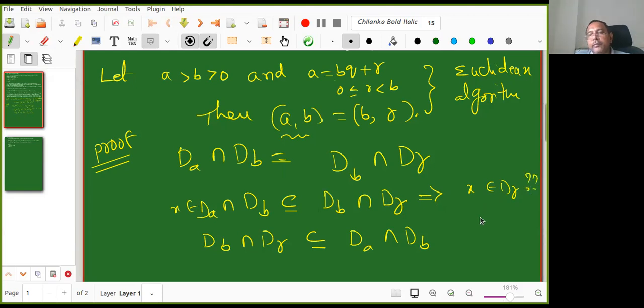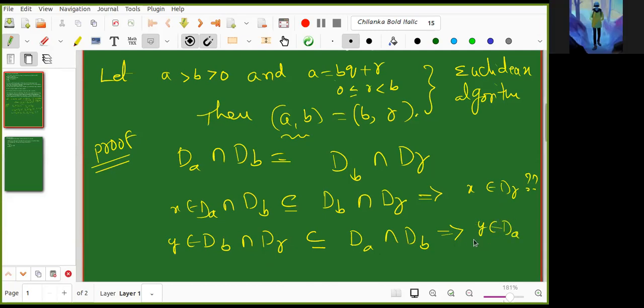That's later. Next, DB intersection DR is contained in DA intersection DB. Here, what I want to show is that Y belongs to DA. So this is sufficient for me. Till now I'm not using the hypothesis.